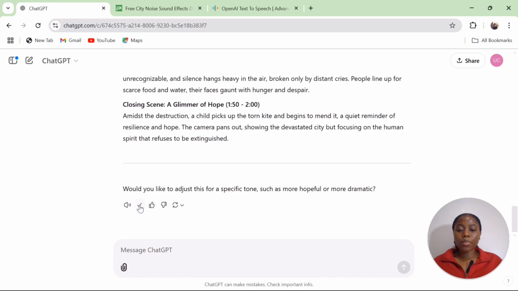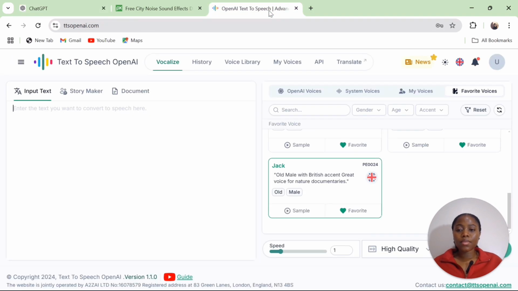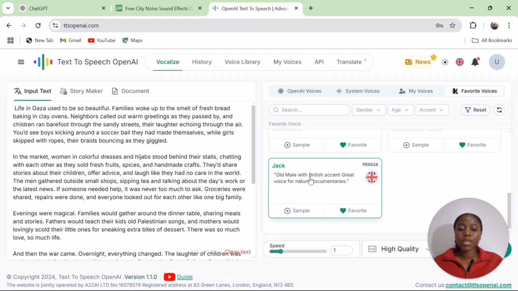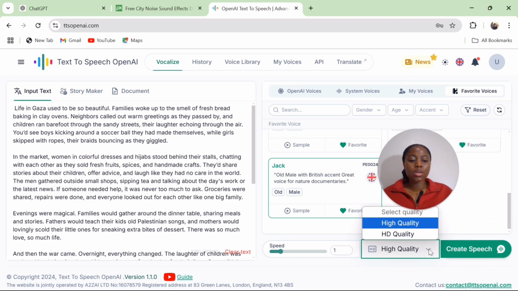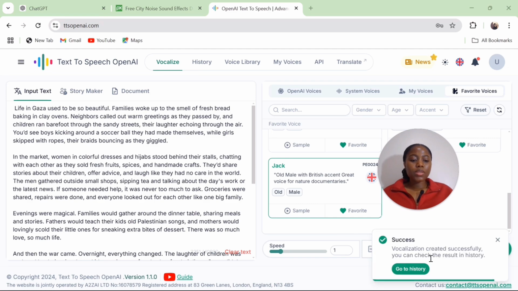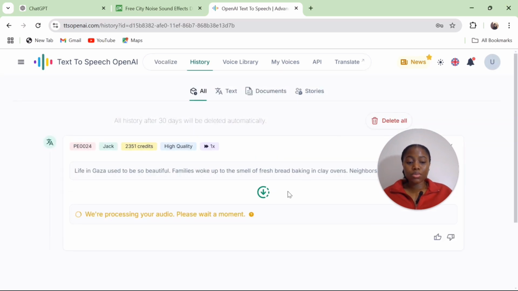Once it's done generating, copy it and go to OpenAI TTS and paste it there. I like the one, Jack. I will select Jack and I'll ensure that the speed is 1, which is a normal speed. Then I will select the quality that I want. I always leave it in high quality, which is very good. Then I'll click on create speech. Once you're done, they tell you that it is successful. Click on go to history where you are allowed to download it.